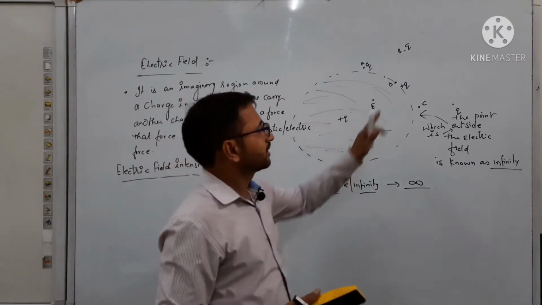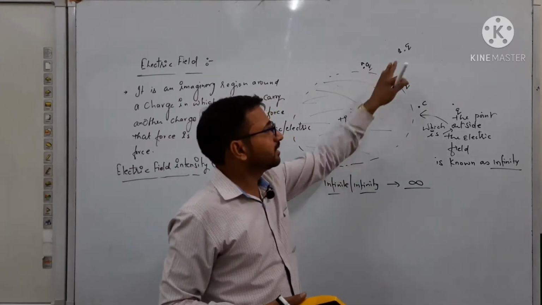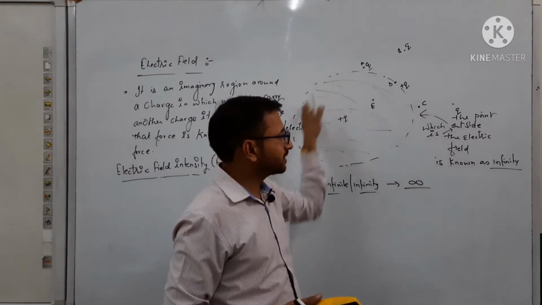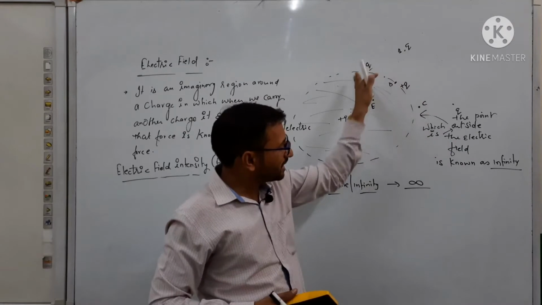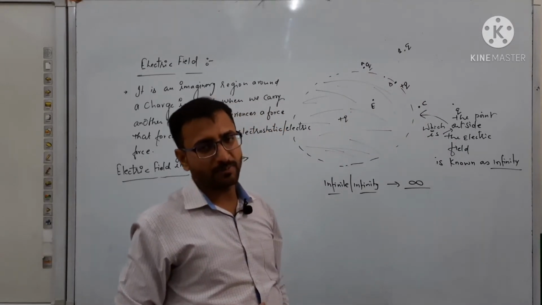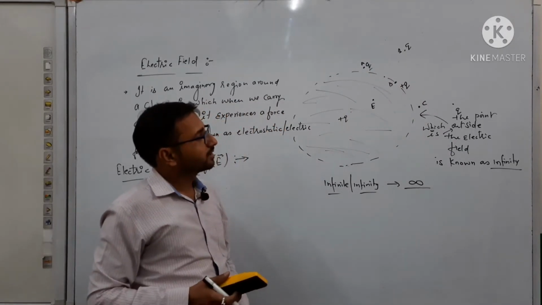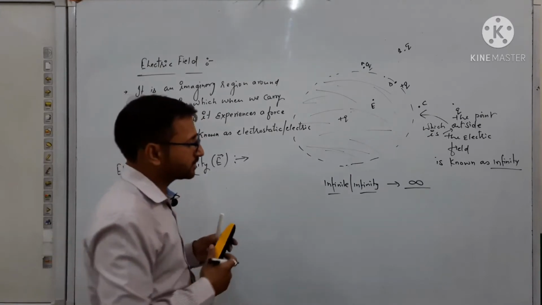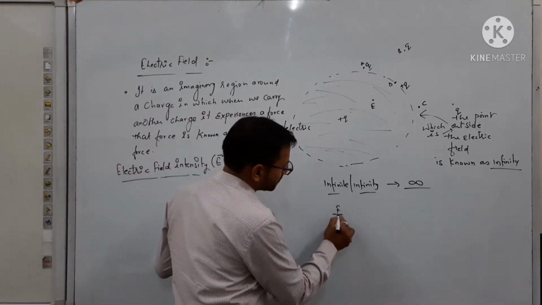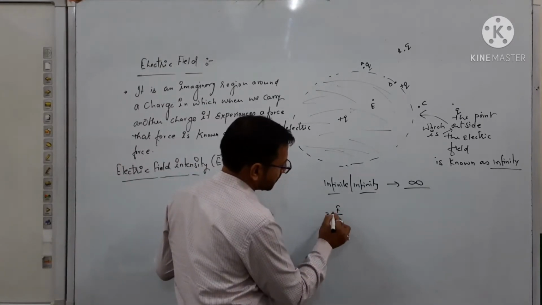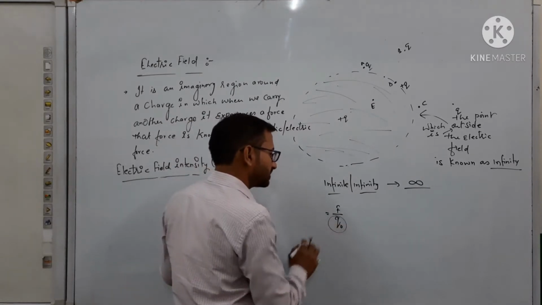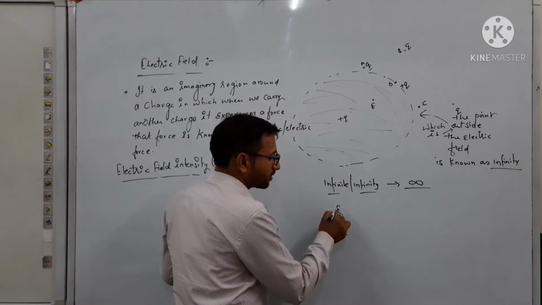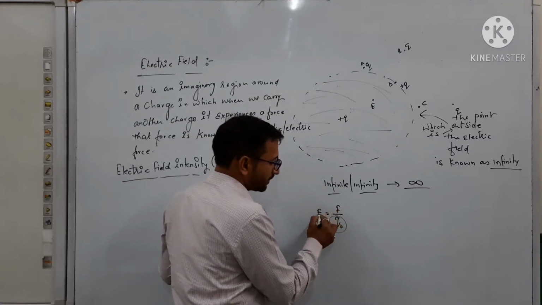When we take a test positive charge near or inside the field, it experiences a force. In terms of the ratio, the ratio of the force experienced by any test positive charge Q0 is called electric field intensity.